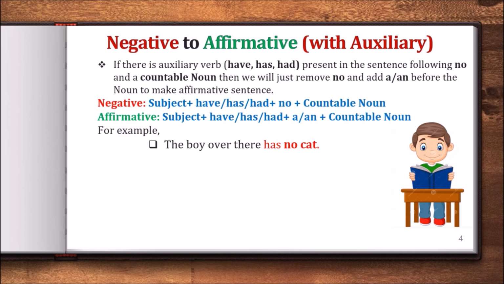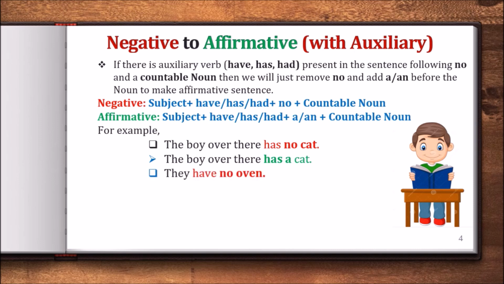So what will we write in the affirmative sentence? We will write the boy over there has a cat, because cat starts with C and that is a consonant, right? So we are adding a. The boy over there has a cat. So this is our affirmative sentence.